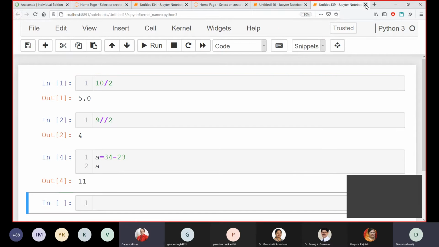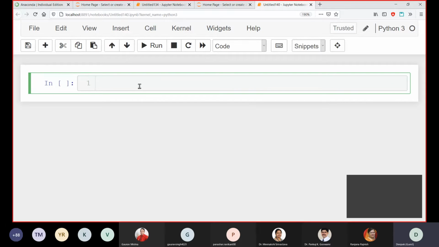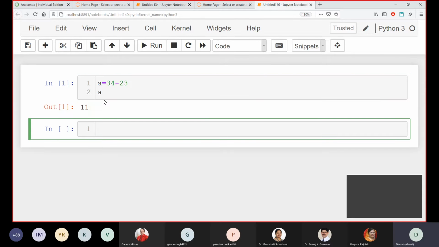Let me do this again. I don't need to open everything here. We have discussed that a equal to 34 minus 23 in the last session. To display it, I'm showing this a to you. You can see the answer is there. And a lot of things we have done, for example 9 divided by 2, where a different answer will be there.